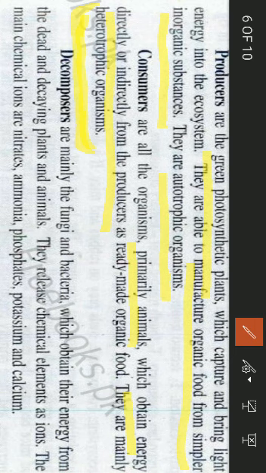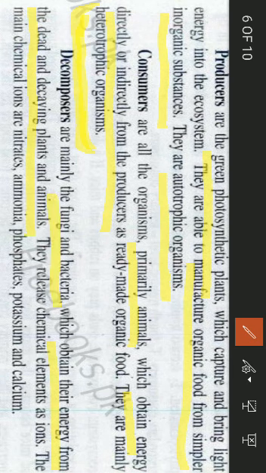Third one is the decomposers. And who are the decomposers? Decomposers are the organisms which obtain their energy from dead and decaying plants and animals. We discussed their importance in the cycle of energy, in the cycle of components and elements in great detail in first year class. These include fungi and bacteria. Both are decomposers.